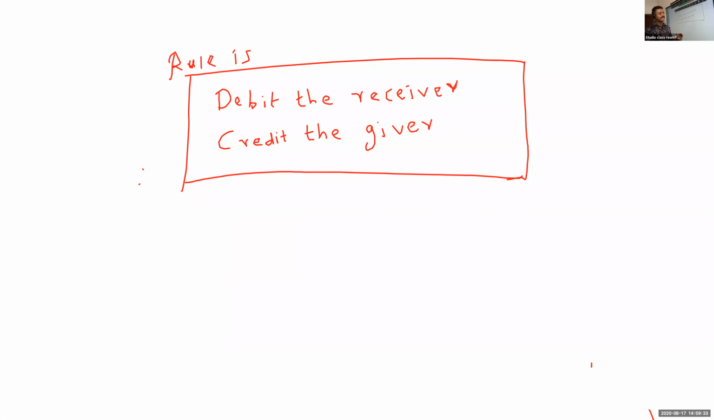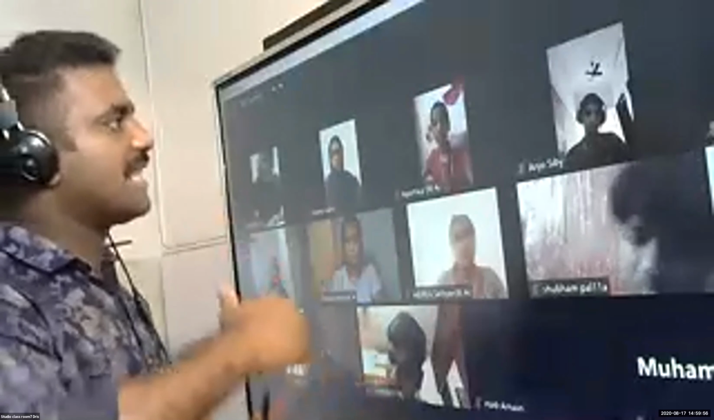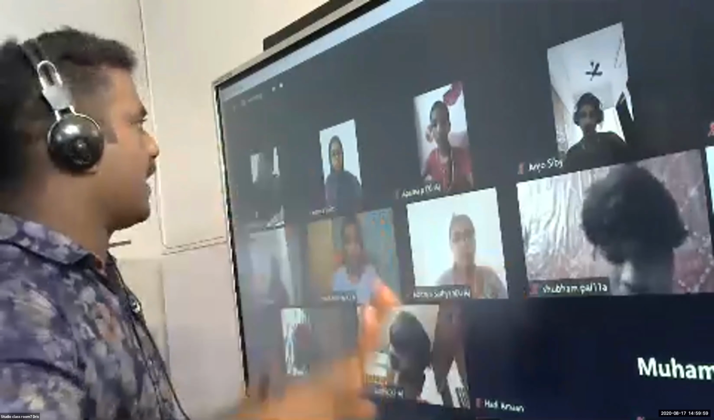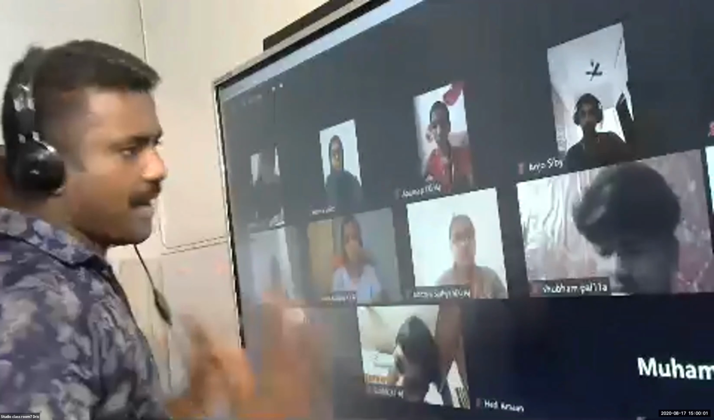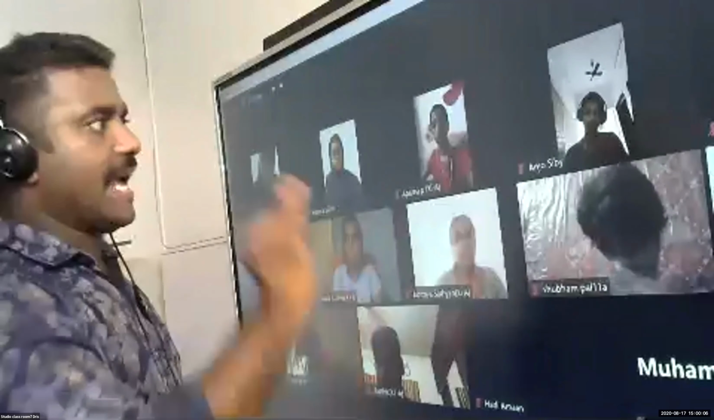So for real account we said the rule is debit what comes in and credit what goes out. Here the rule is debit the receiver and credit the giver. Here you have to understand that it is related with the name of persons or company, that is personal account.